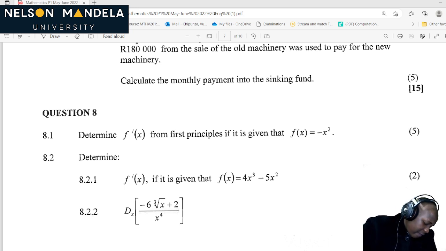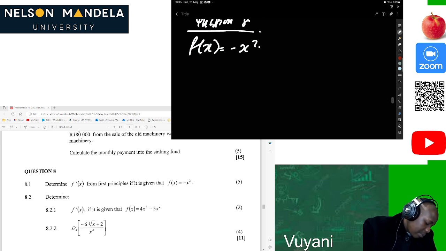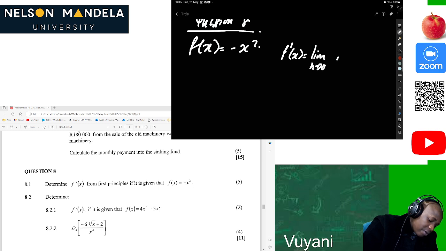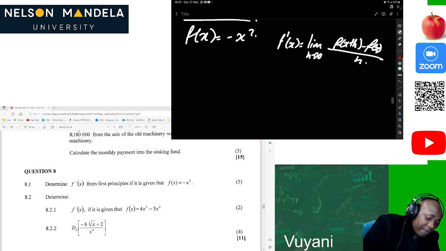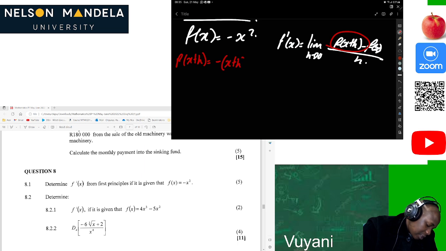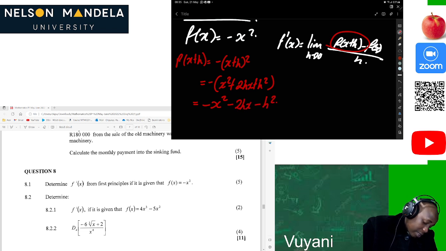So we are given f of x to be equal to negative x squared. When they say by first principles, this is quite easy and straightforward, because we should use f prime of x is equal to the limit as h approaches 0 of f of x plus h minus f of x divided by h. Firstly, we should be able to determine f of x plus h. So f of x plus h should be negative of x plus h squared, which is negative of x squared plus 2hx plus h squared. Then we distribute that to be negative x squared minus 2hx minus h squared.